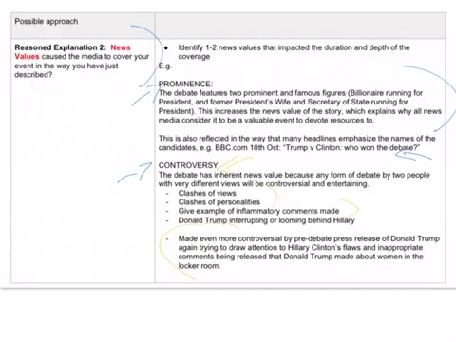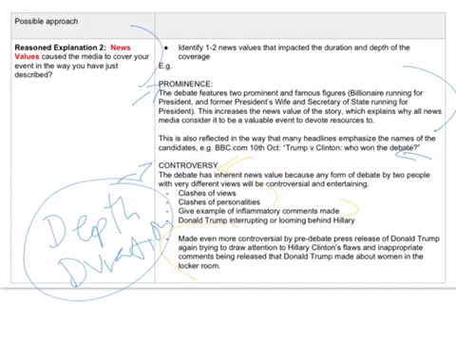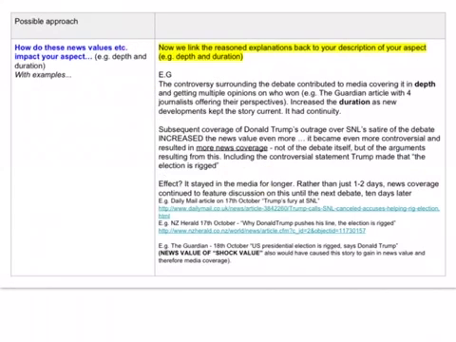So you're trying to prove that this particular event was full of controversy, therefore it made it covered in more depth and it made it covered in more duration. Right, this is your reasoned explanations for this. This is your proof. Now, it's really important that you spend a little bit of time linking back your discussion of those reasons, so linking your news values here, back to your aspect. So don't just talk about the news values, but link them back to depth and duration.